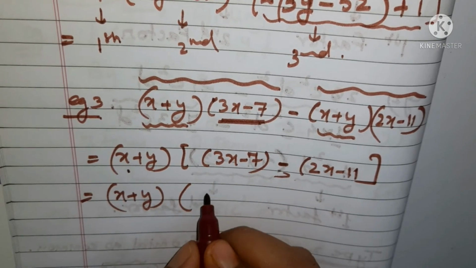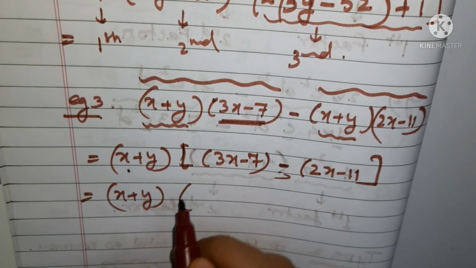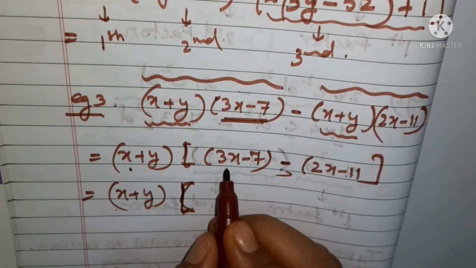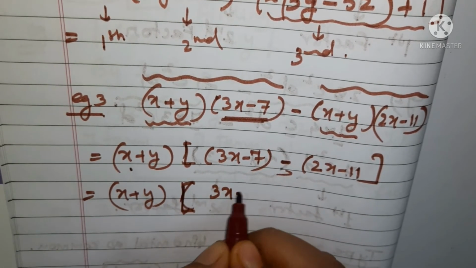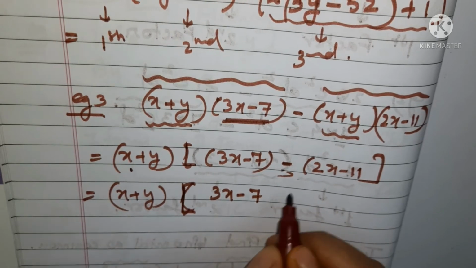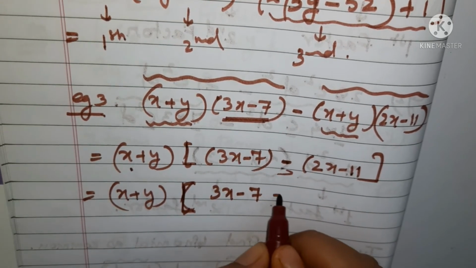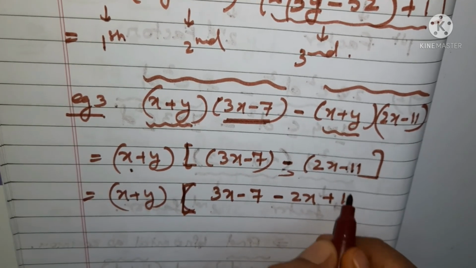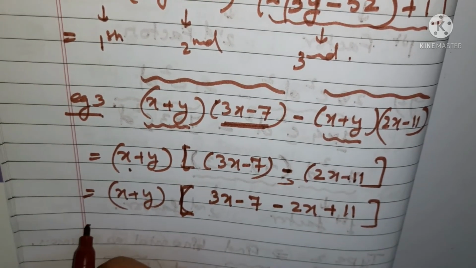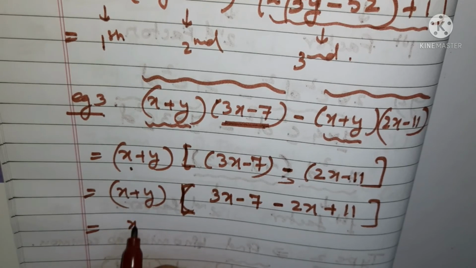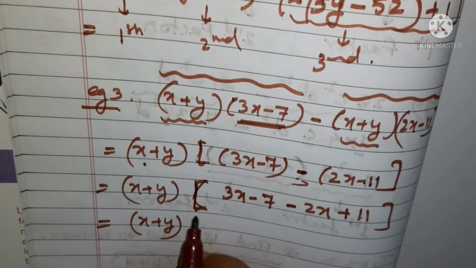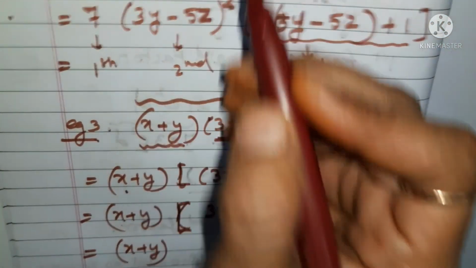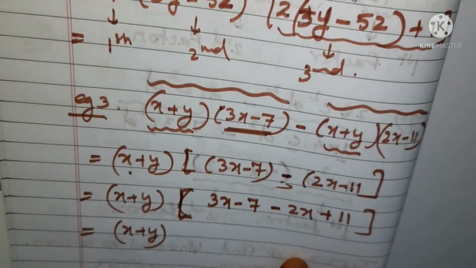In this bracket, open the brackets inside. Just make it a big bracket so that you will not get confused. So let us open the brackets. 3x minus 7, this minus will multiply inside, so minus 2x, minus into minus plus 11. Close the bracket. What else are you getting? You can see this is x plus y, don't multiply again. If you multiply this with this again, it will come back to its original form. No need to do that.